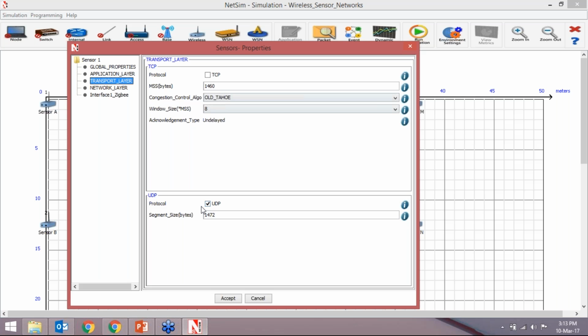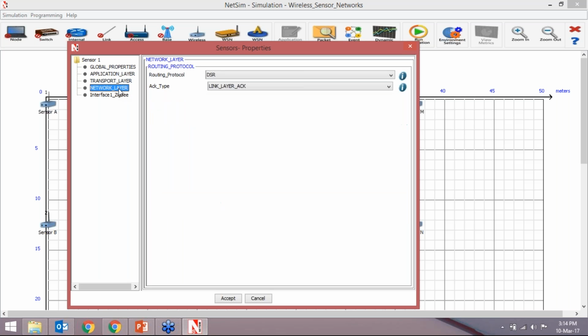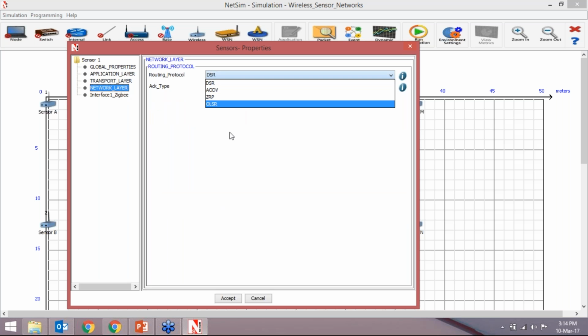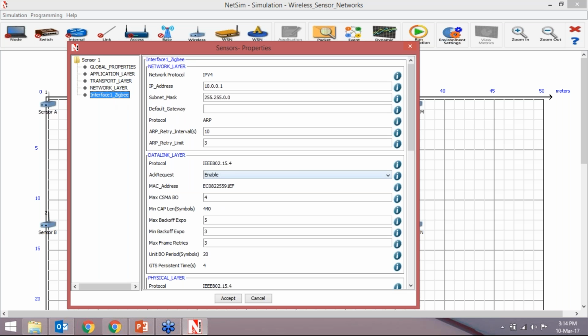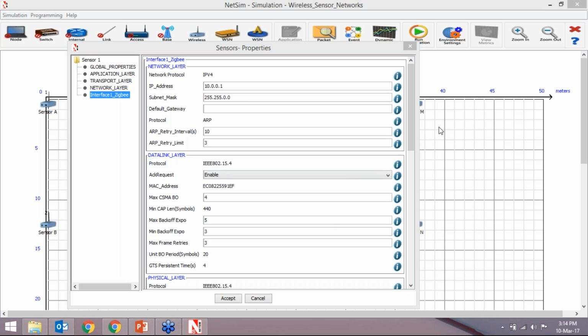And in the transport layer, we are having by default UDP. In the network layer, we are having routing protocols, DSR, AODV, ZRP, and OLSR. Then acknowledgement type. Then interface ZigBee. We have the network layer parameters, having IPv4, IP addresses, subnet mask, ARP retry interval, then data link layer we have.